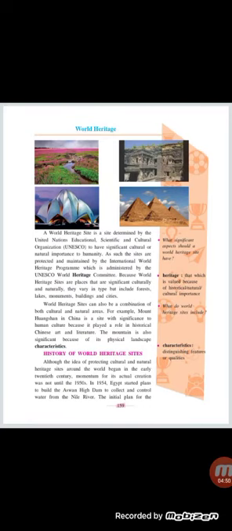Let's see history of World Heritage. World Heritage sites can also be a combination of both cultural and natural areas. For example, Mount Hongshan in China is a site with significance to human culture because it played a role in historical Chinese art and literature. The mountain is also significant because of its physical landscape characteristics.